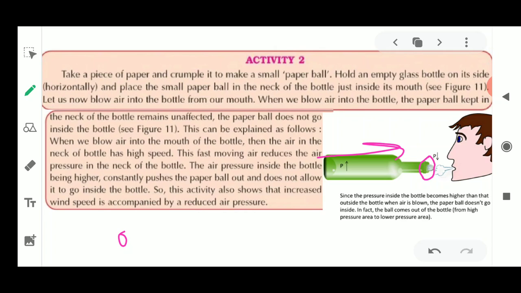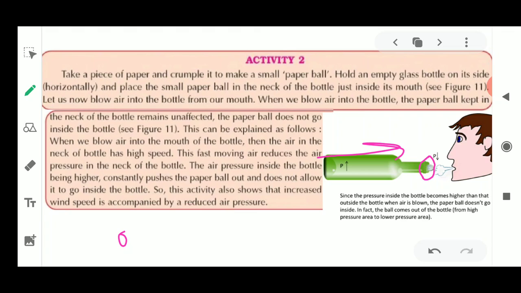Now what you have to do is blow air inside this bottle from your mouth, just at the paper. Now you will see what happens to the paper which is kept on the neck of this bottle. You will see that the paper ball does not go inside the bottle. This is explained because when we blow air into the mouth of the bottle, the air in the bottleneck has high speed, and the fast moving air reduces the air pressure in the neck of the bottle.